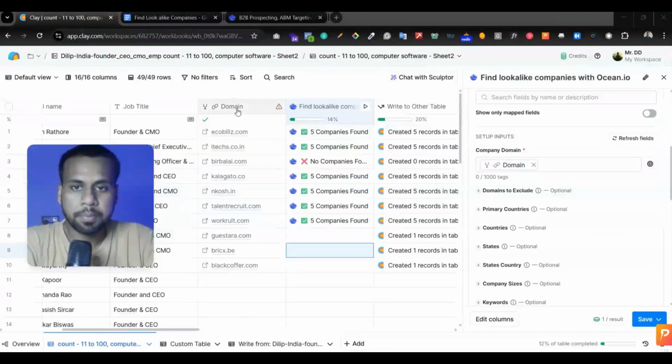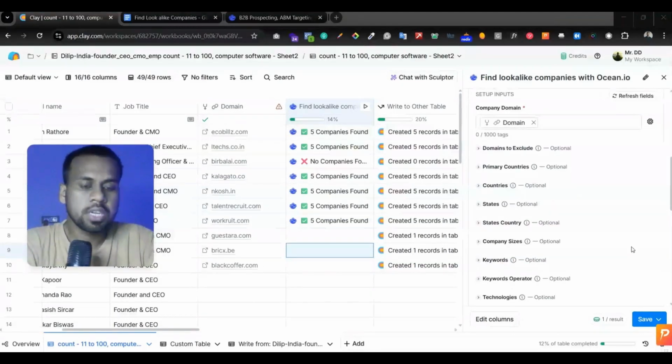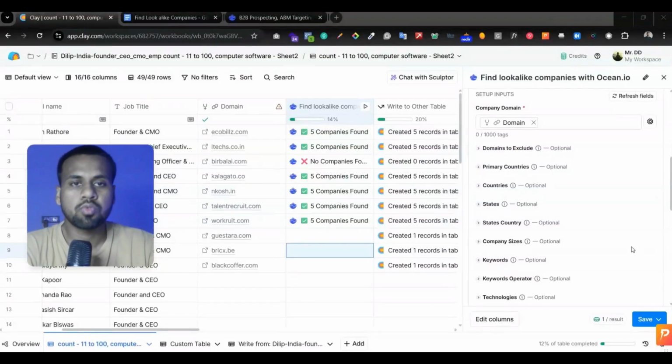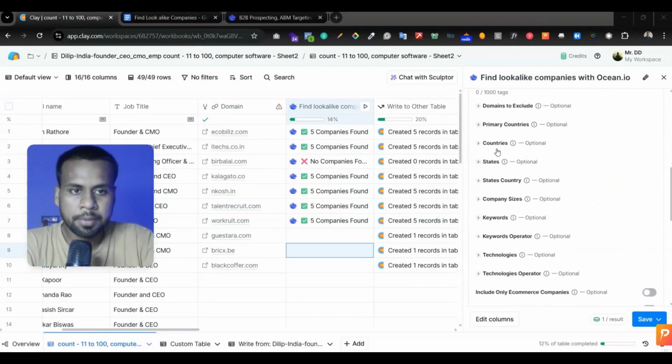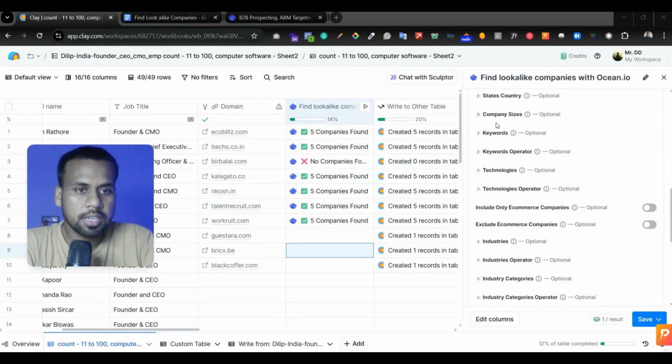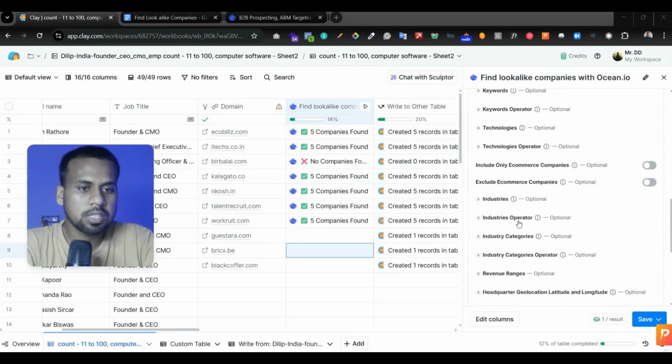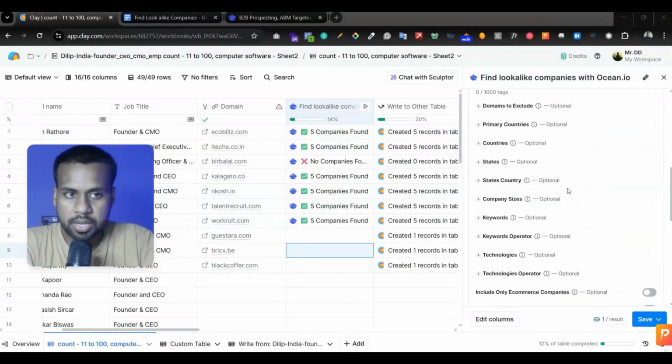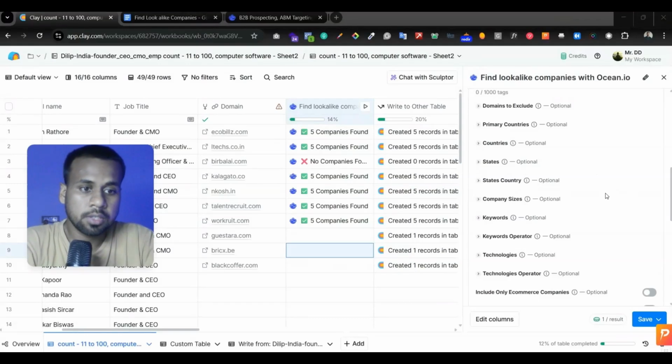So I have mapped the domain. I want to localize companies of these companies. Here are lots of filters you can apply to find your ideal localized companies. There are lots of options: domains to include, primary countries, states, company size, keywords, technologies, industries. So there are lots of filters you can use here to find the best localized companies that match your ideal criteria.